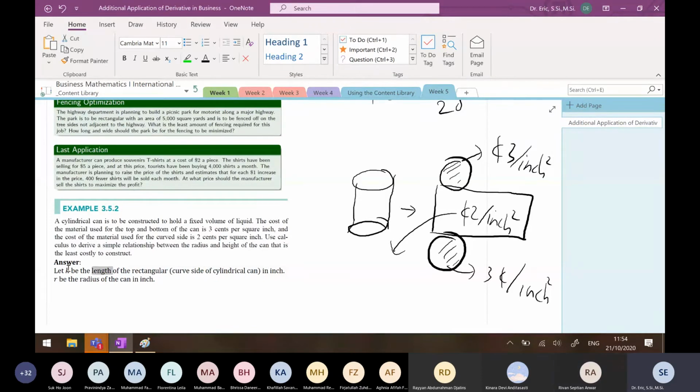Let h be the height of the can, in inches. So I have this one. So the cost for constructing the curved side is...